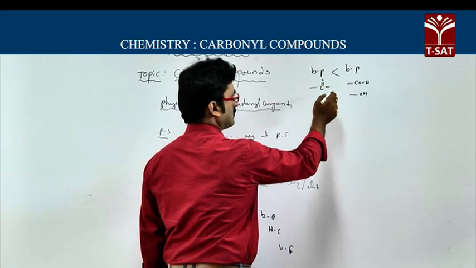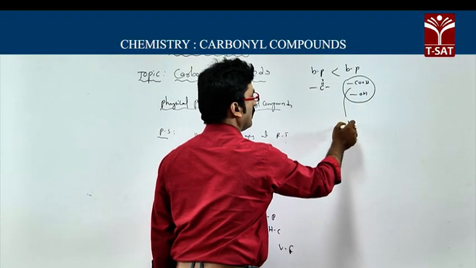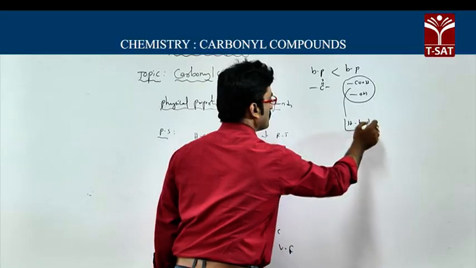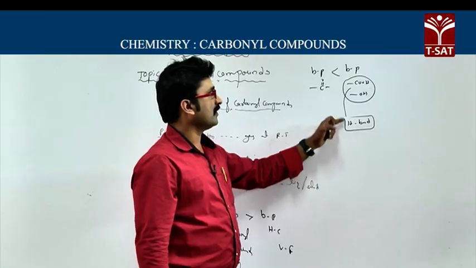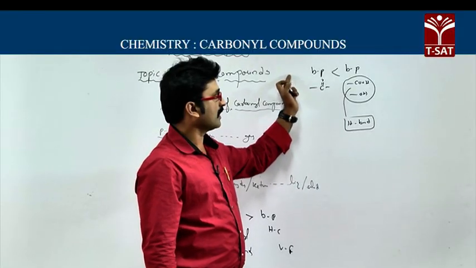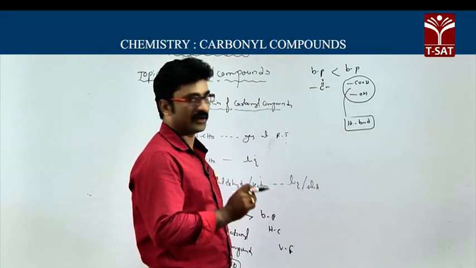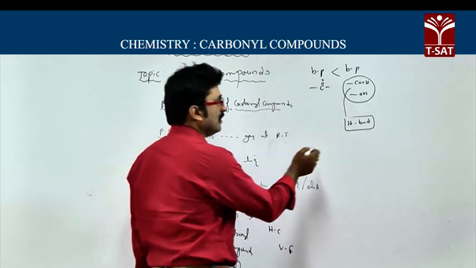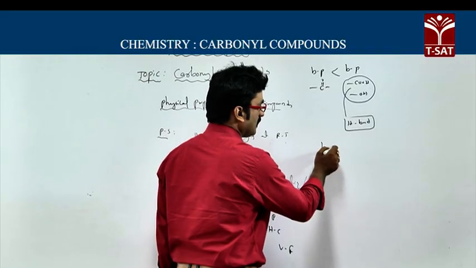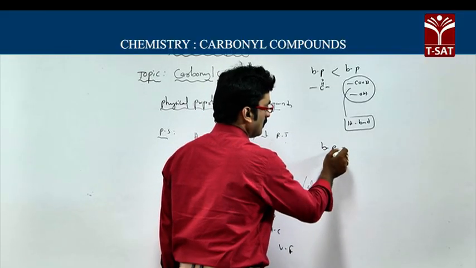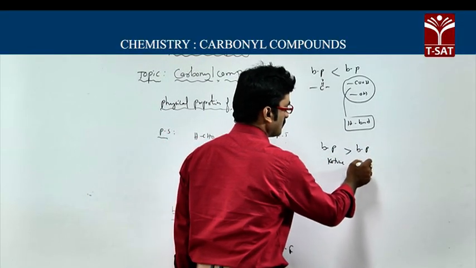The reason for this is, you know that carboxylic acids and alcohols contain a hydrogen bond. Due to the presence of hydrogen bonds in carboxylic acids and alcohols, the boiling point of carbonyl compounds is less than the boiling point of carboxylic acids and alcohols. Now, if you compare aldehydes and ketones, the boiling point of ketones is more than the boiling point of aldehydes.